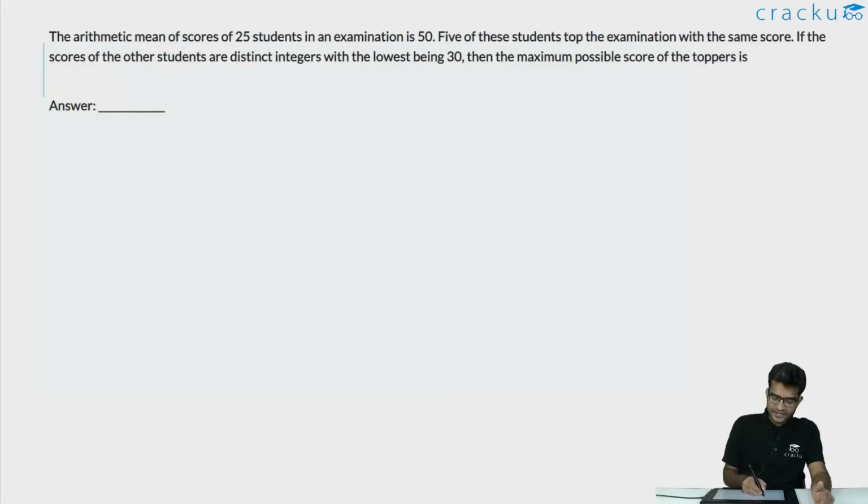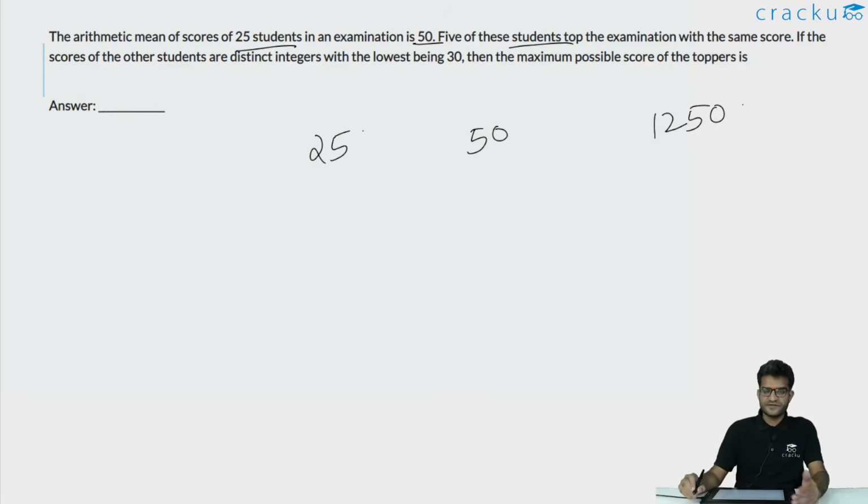We are told that the arithmetic mean of 25 students in an examination is 50. So there are 25 students, the average marks scored by them is 50. So the total marks scored by these 25 students is 25 into 50, which is 1250. We are told that 5 of the students are the toppers and they have scored the same number of marks. So let us assume that each of them has scored T.